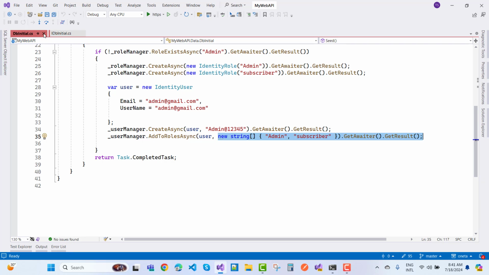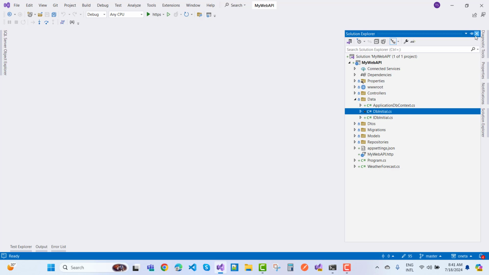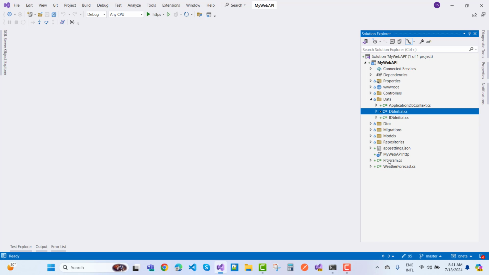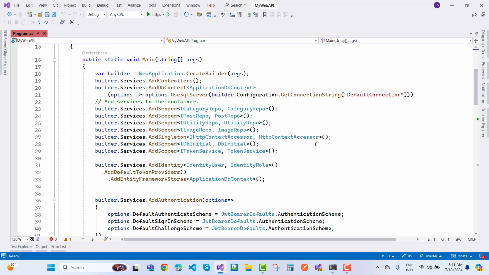So very well. Now just after that you can initialize or inject these services in the Program.cs file. You have to inject IDbInitial, that is the seeding of the data, the admin seed in the database table, and also we have a token service that we will cover in a few minutes.